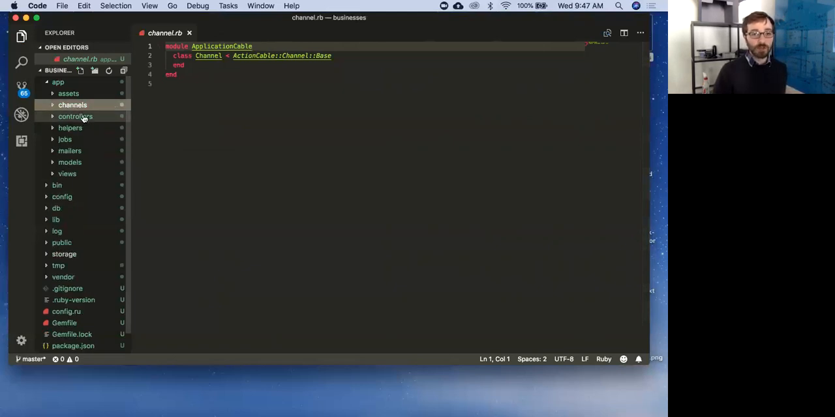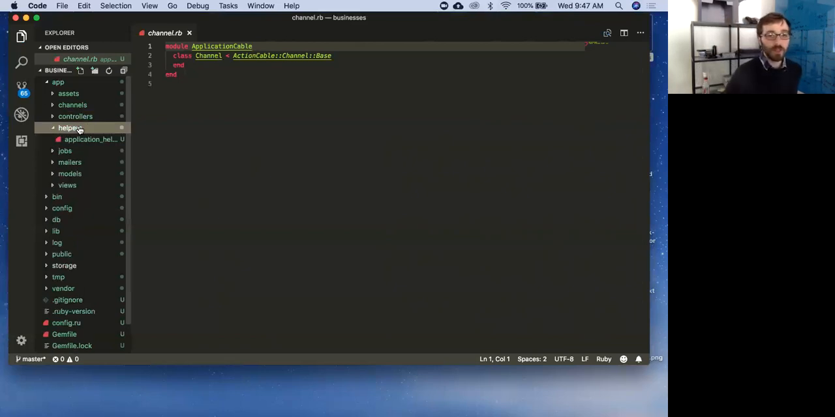So that's our channels. Controllers we've kind of already seen, right? This is where we're going to put the logic that handles our requests. Might talk to our models, might talk to our views, figure out what we need to send back to our user. Helpers is where we're going to put any logic that we need to help us render our views.